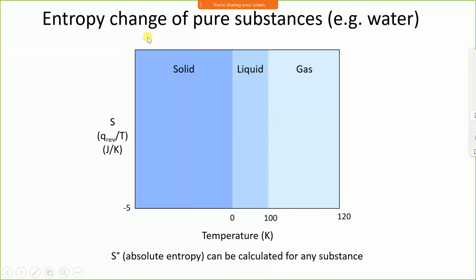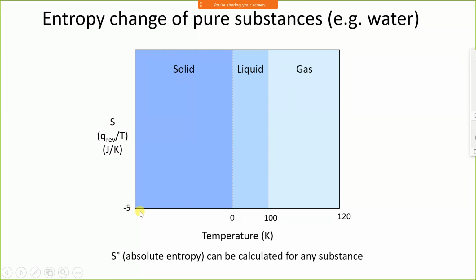Now, the entropy change of a pure substance. Consider water. Here we will consider three phases of water: solid, liquid and gas. The solid form of water is ice. Look here, we are considering a TS diagram, but in this case with T on the x-axis and entropy on the y-axis.